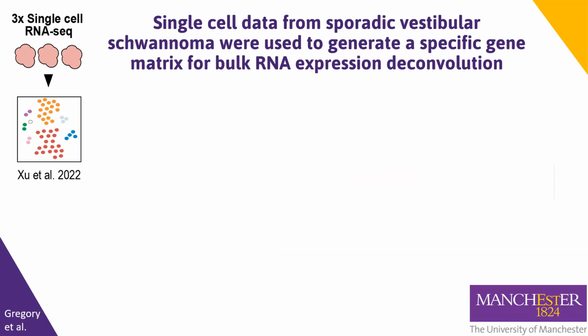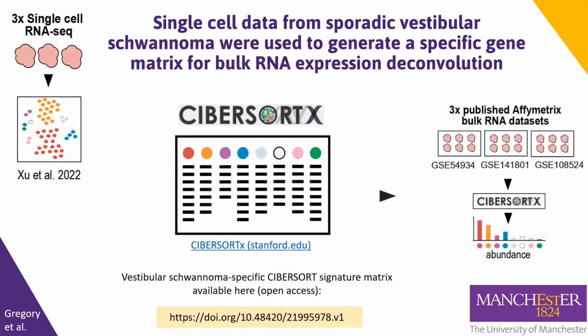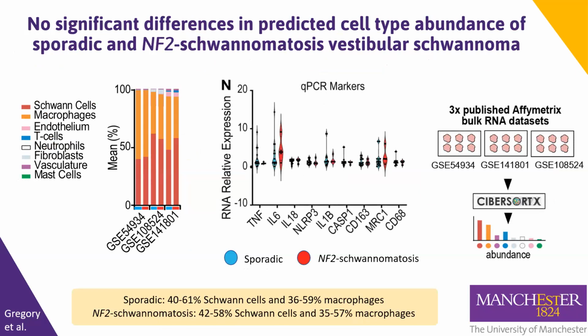The single-cell RNA-seq data was used to generate a list of genes pertaining to each cell type that was then used to deconvolve the bulk RNA datasets. We did this using CIBERSORTx, a deconvolution algorithm, and we have published this vestibular schwannoma-specific signature matrix for open access use. This revealed no significant differences in predicted abundance of cell types between the 2 tumour groups, with both displaying high levels of macrophage infiltration. Furthermore, there were no significant differences in macrophage gene expression between sporadic and NF2 tumours when assessed by qPCR.